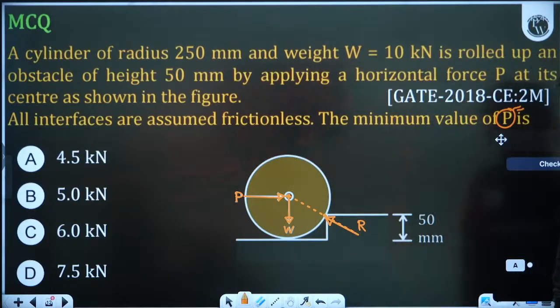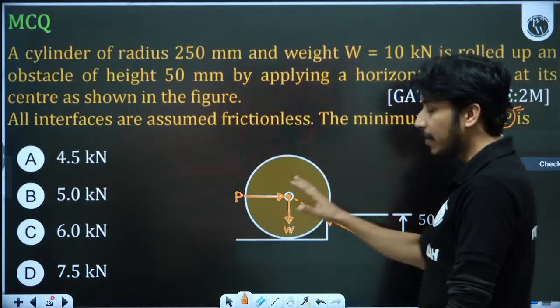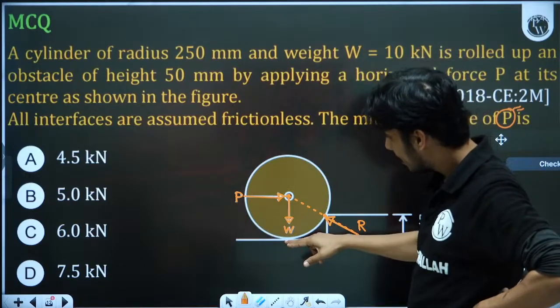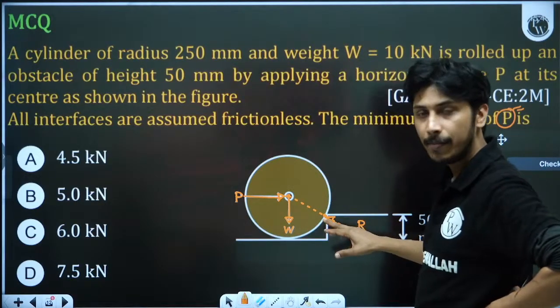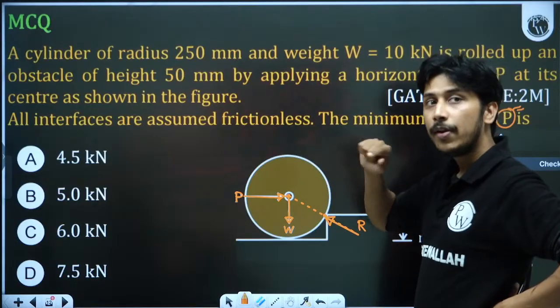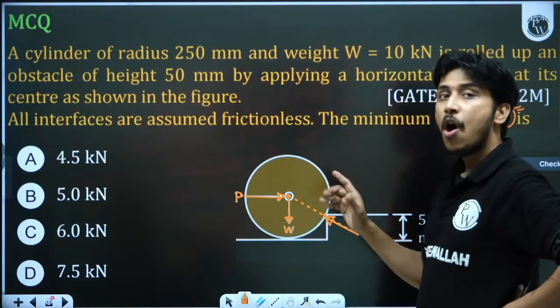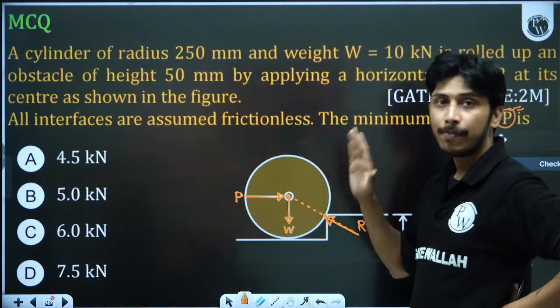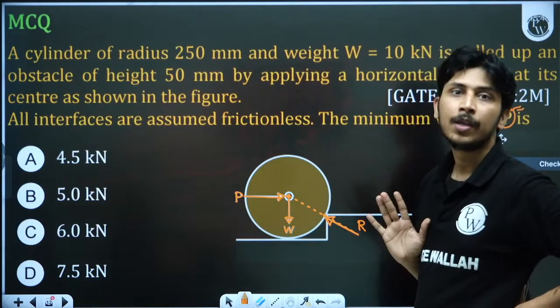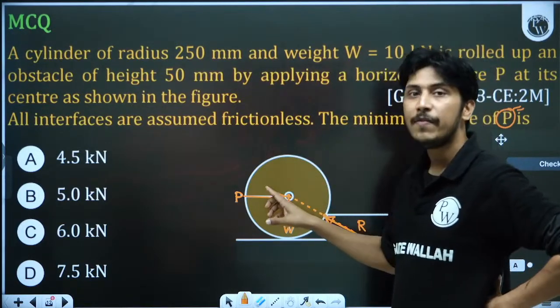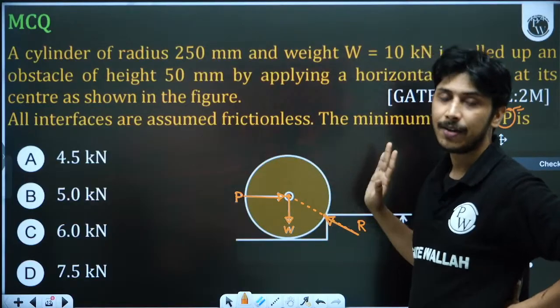Please tell me. At this point, whatever P we have applied, here it has lost its contact. The only contact is here because it is just going to rotate. So we call this P the minimum value of P required to rotate it, or the maximum value of P for static equilibrium. If you apply a P value more than that, it will not be in static equilibrium.